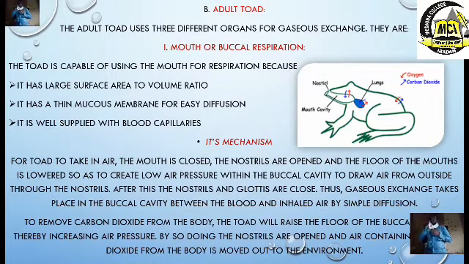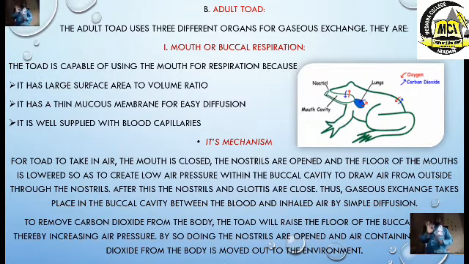After this, the nostrils and glottis are closed. When the nostril is closed, the glottis will also be closed. The glottis is a flap of tissue between the esophagus and the lungs. Now, when the glottis is closed, it means air will not move to the lungs.